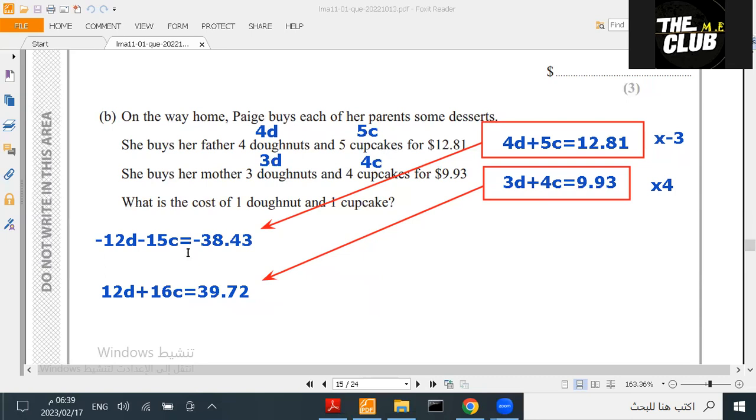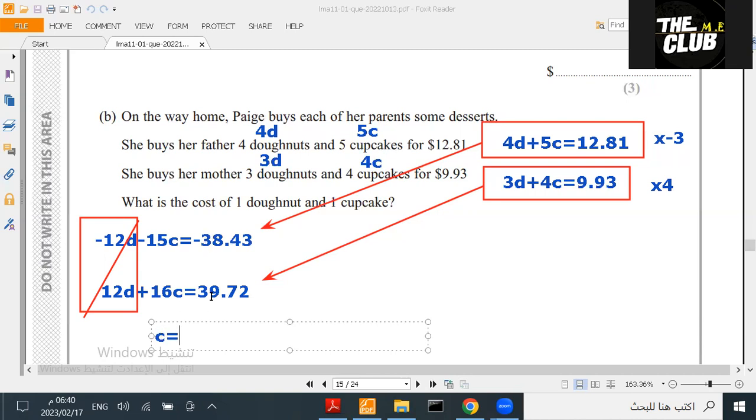I made these two equations have the same term with different signs so I can eliminate them together. Elimination means make them 0. Then 12 minus 12 equals 0. Now I'm going to add these parts together. First part, I have 16C minus 15C. What will it be? It will be C. 16 minus 15 is 1, and we don't write the 1. It's going to be C.